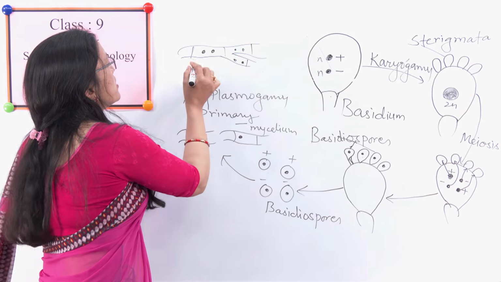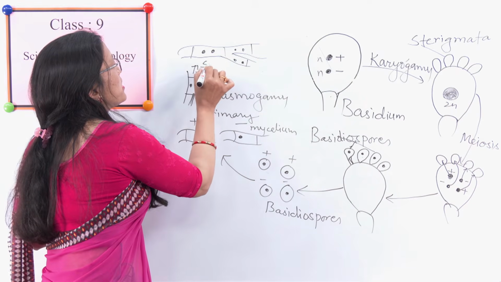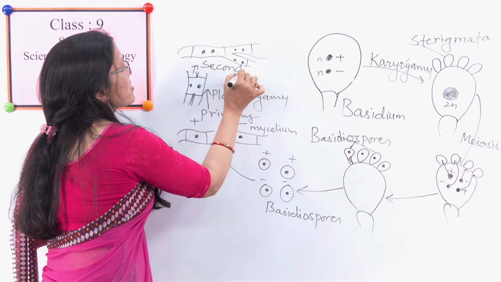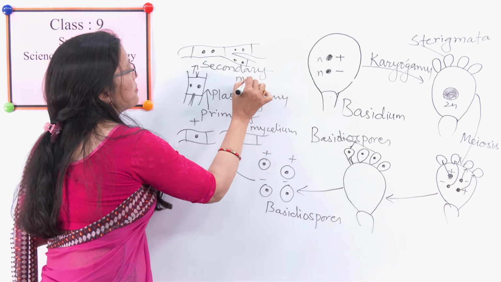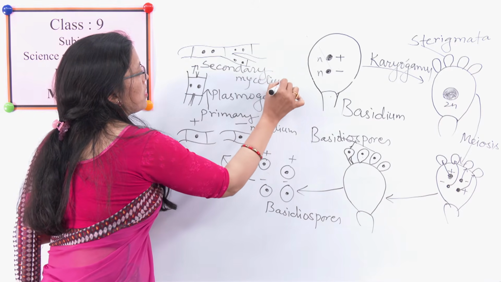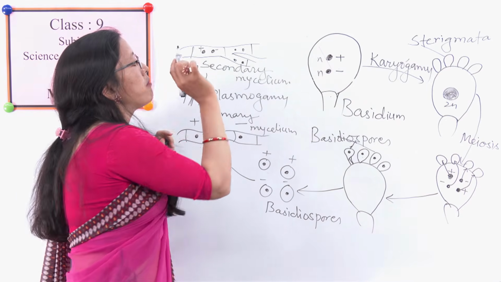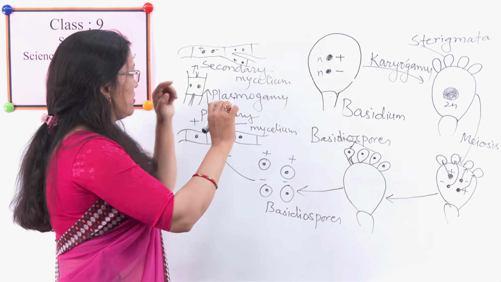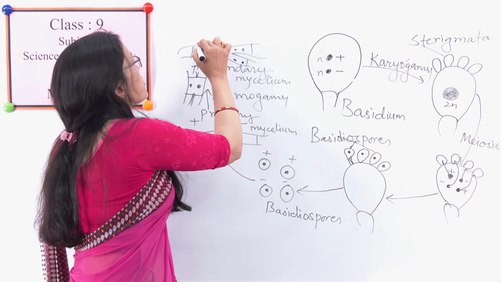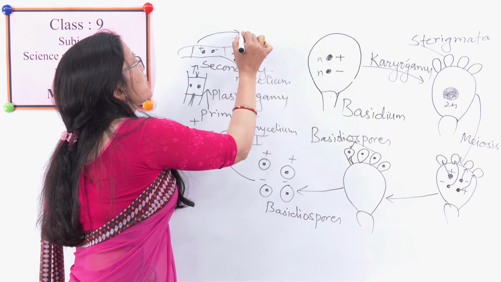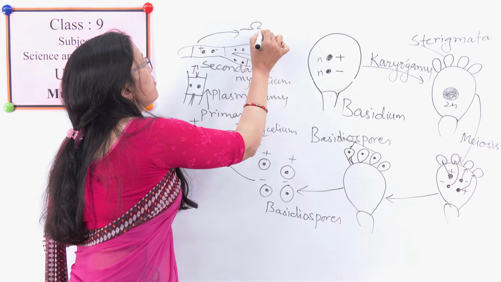This is called secondary mycelium. It contains one plus strand and one minus strand nucleus.